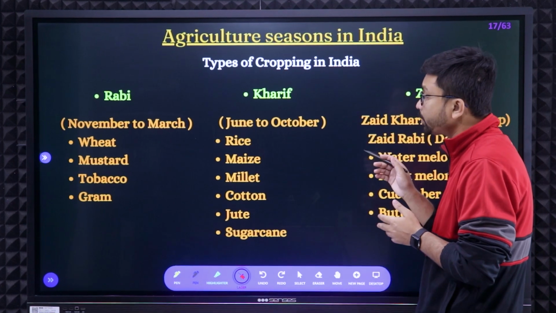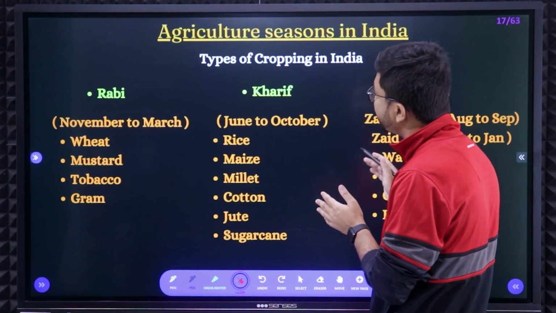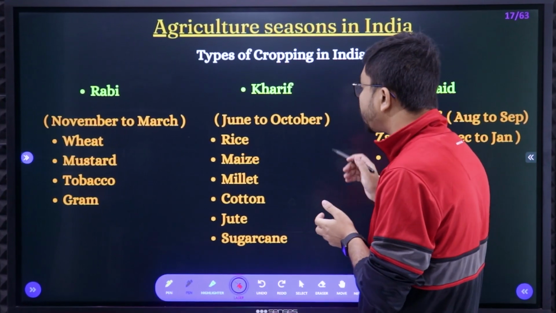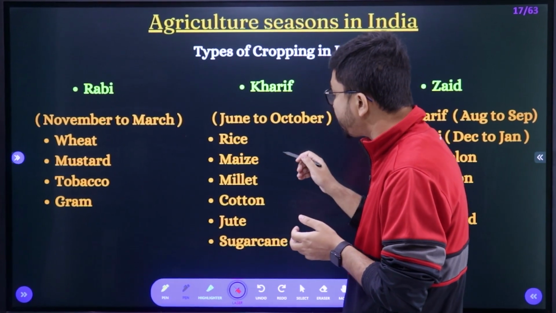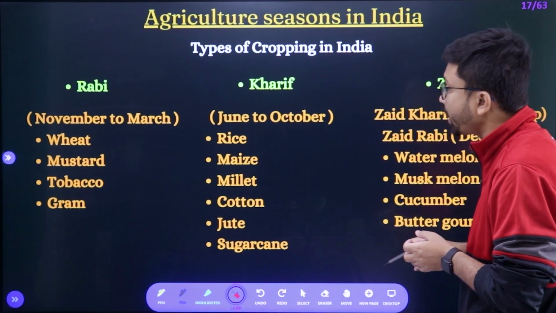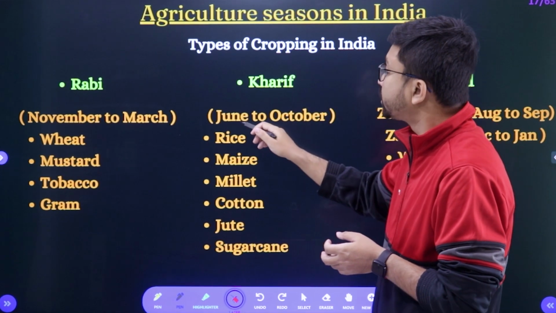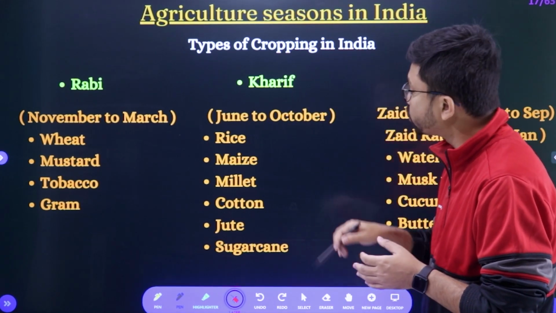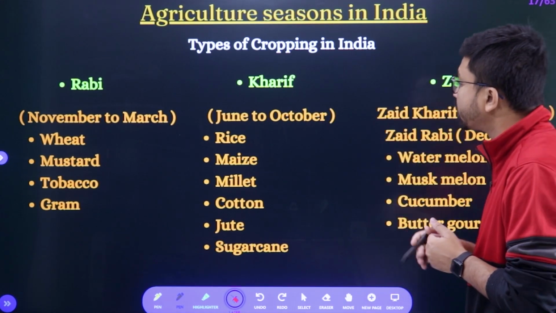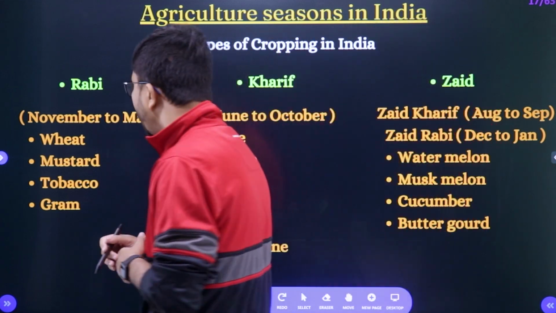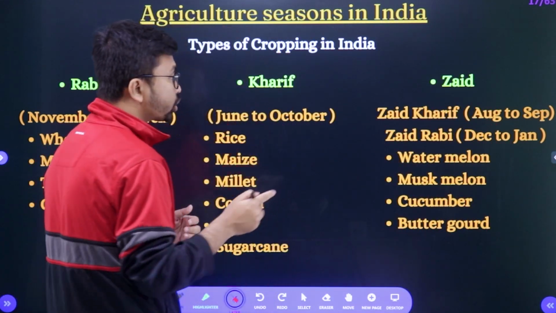Next, the Kharif crops. Basically we cultivate them during the rainy season. Which crops are these? Rice, maize, millet, cotton, jute and sugarcane. The cultivation process starts in the month of June and continues till October. So October is the harvesting time and June is the sowing time.